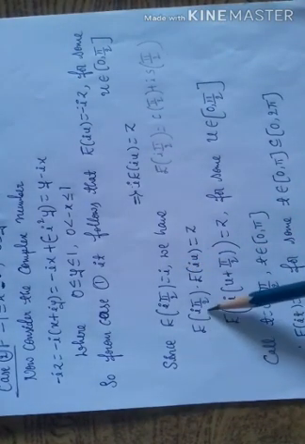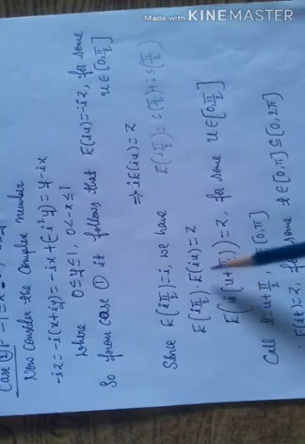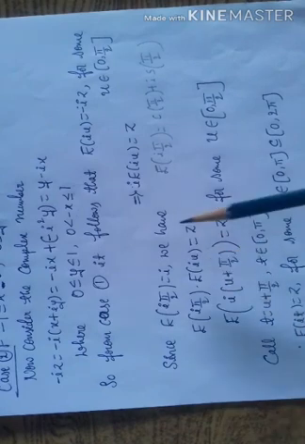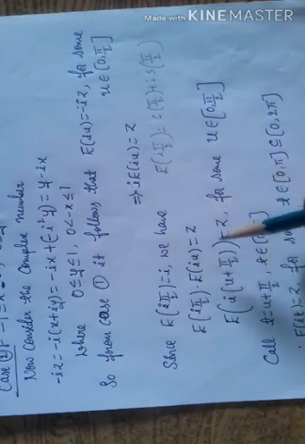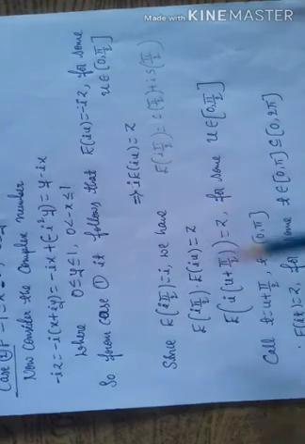Therefore e^(iπ/2) into e^(iu). This value is i and this value is minus iz. So what remains is i into minus iz, which is minus i² z. The i² value is minus 1. So on simplifying, what do we get? z.